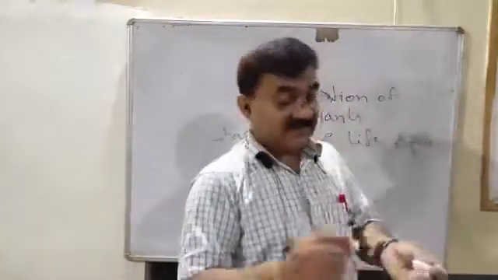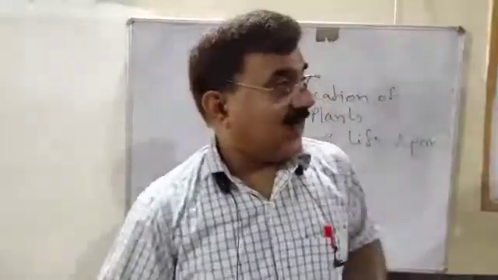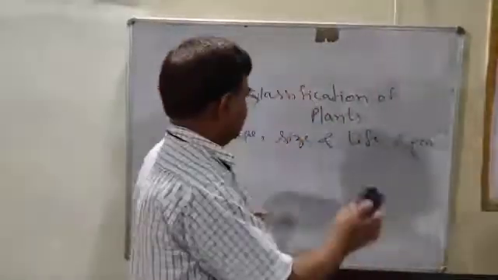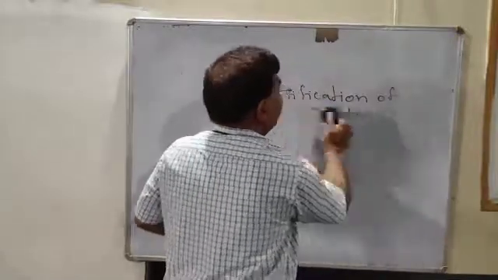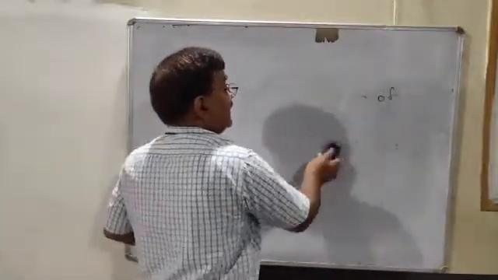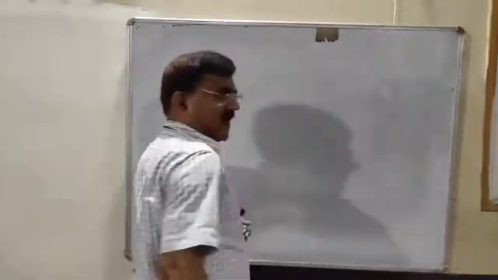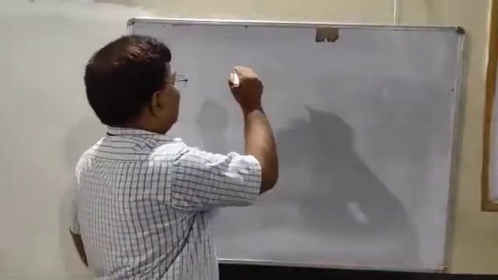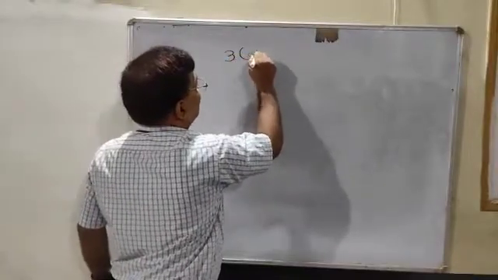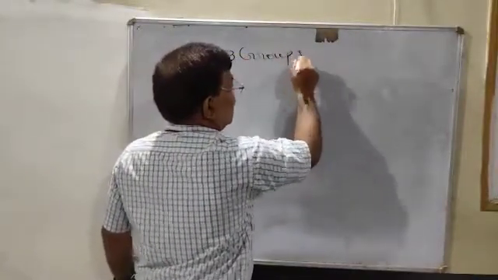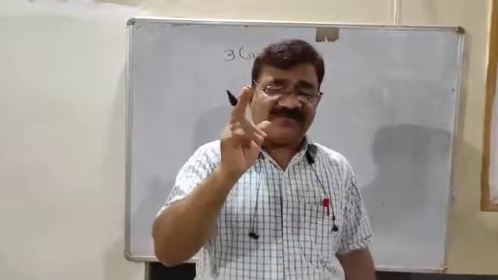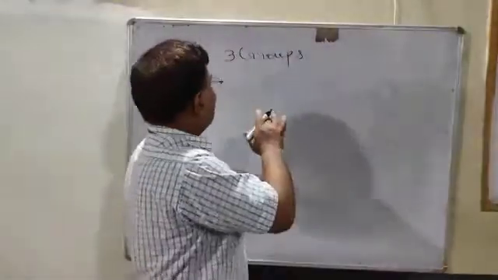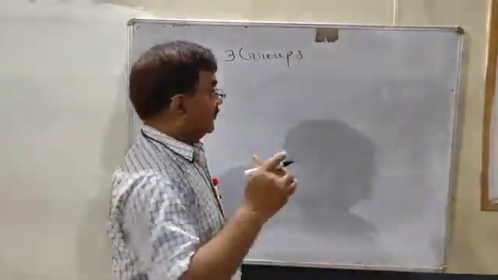On this basis, if we classify plants, then there are three types of plant. On the basis of shape, size and lifespan, plants can be classified into three groups.